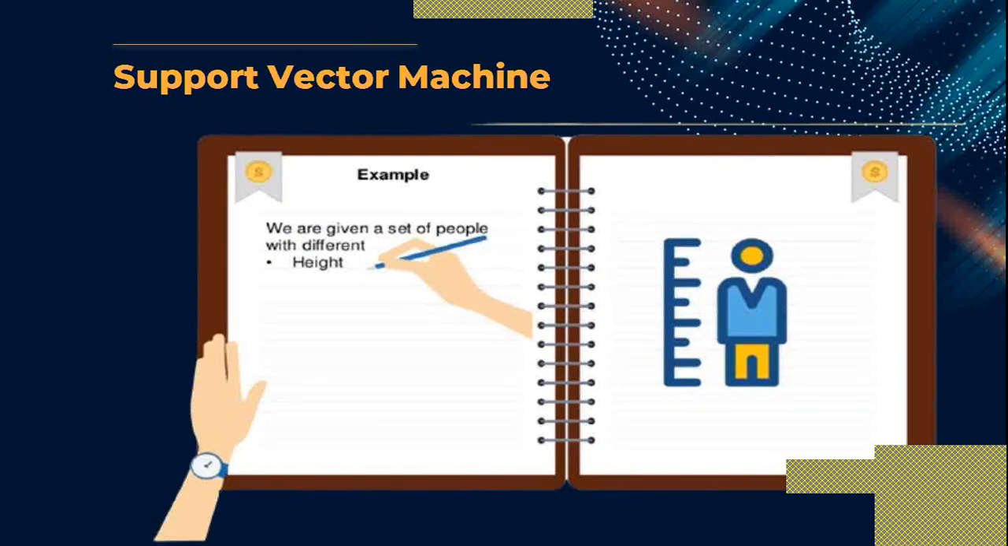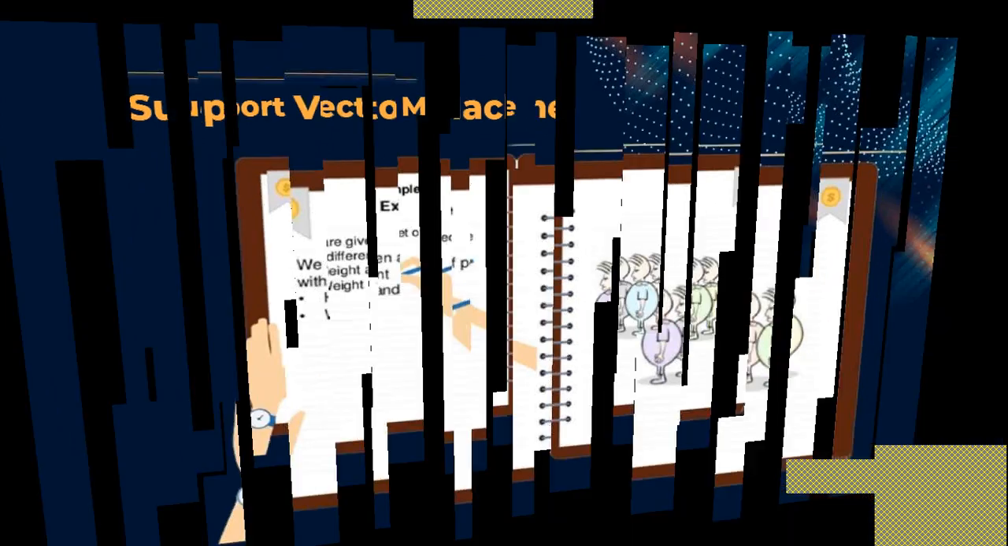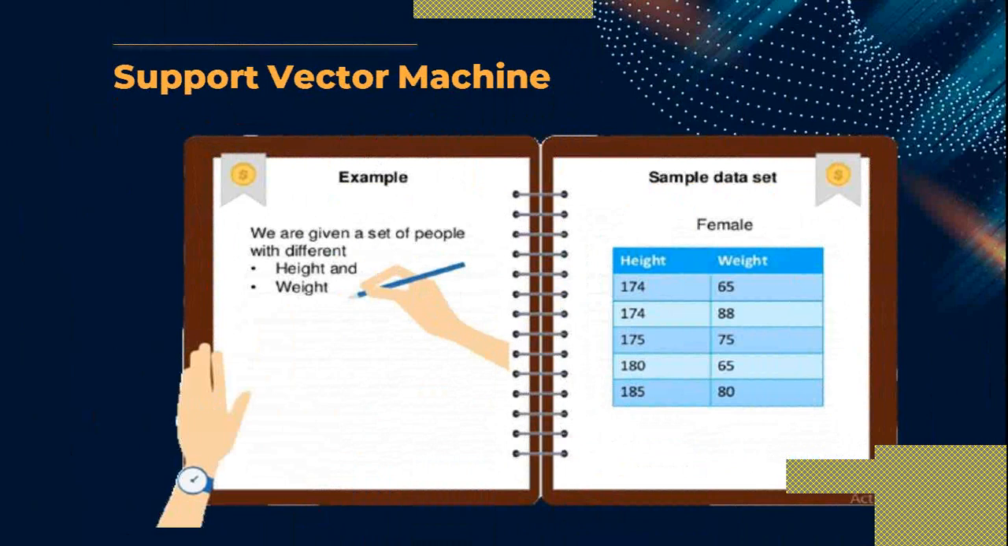Now let's take another example to understand in detail what the SVM is, and how the SVM is different from logistic regression. So let us consider we have some data of different people based on their height and weight. So we are keeping the data of some people, their height and weight, and this is our data set.